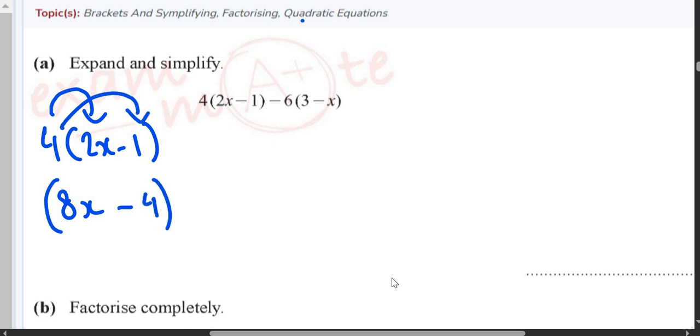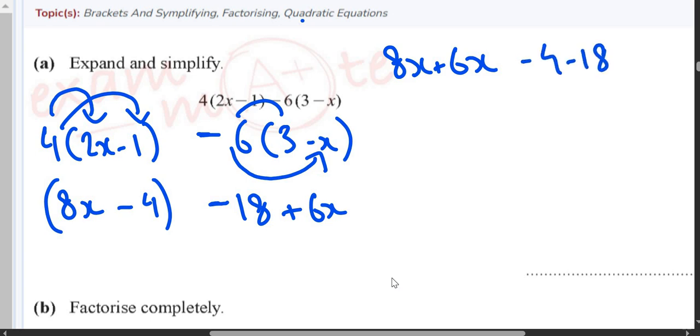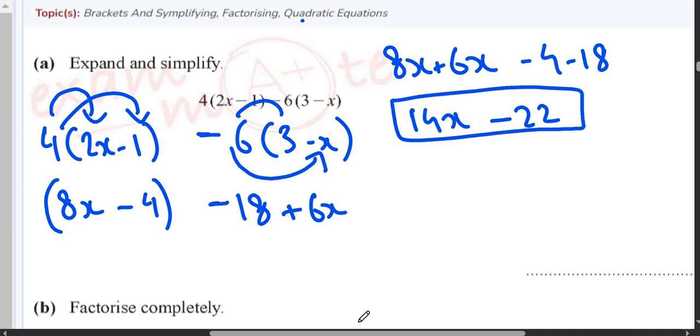Let it remain in bracket. Subtract it from 6 multiplied by 3 minus x. So this becomes minus 6 multiplied by 3 is minus 18, and minus 6 multiplied by negative, meaning minus x, is positive 6x. So you will do 8x plus 6x, minus 4 minus 18. So this becomes 14x minus 22. So we have expanded and simplified.